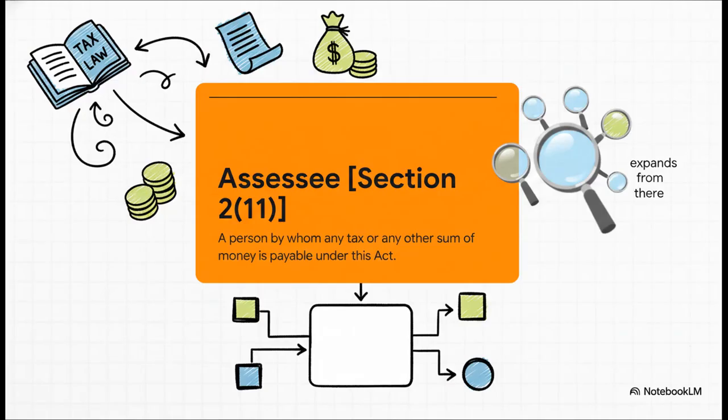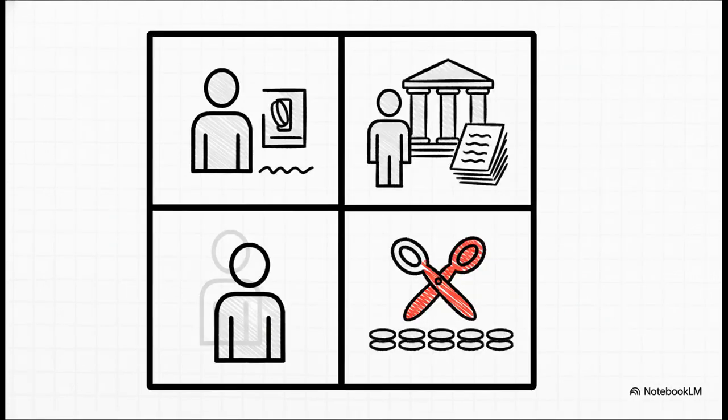Okay, so Section 2, subsection 11, starts out pretty simply. It says, an assessee is a person who has to pay any tax or any other sum of money. But, you know, it's tax law, so of course, the story doesn't end there. There's a lot more packed into this definition. In fact, the definition really creates four different kinds of assessees. First, the obvious one, any person who's liable to pay tax. Simple. Second, and this is important, it includes anyone involved in a tax proceeding, even if you're just claiming a refund. Third, you've got what's called a deemed assessee. Think of a legal representative handling taxes for someone else's estate. And finally, there's the assessee in default, like a company that fails to deduct TDS.